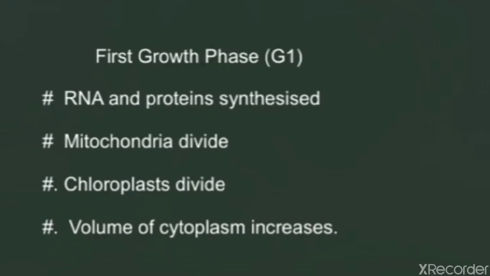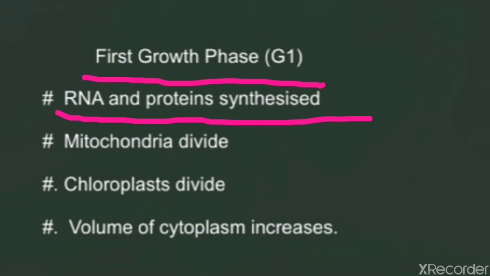In first growth phase, G1 phase, RNA and proteins are synthesized inside the cell. In animal cells, mitochondria divide. And in plant cells, chloroplasts divide.